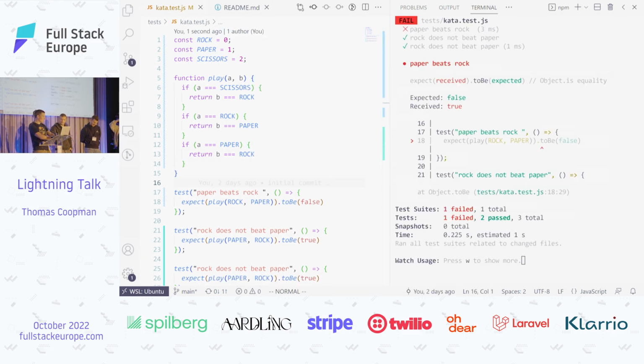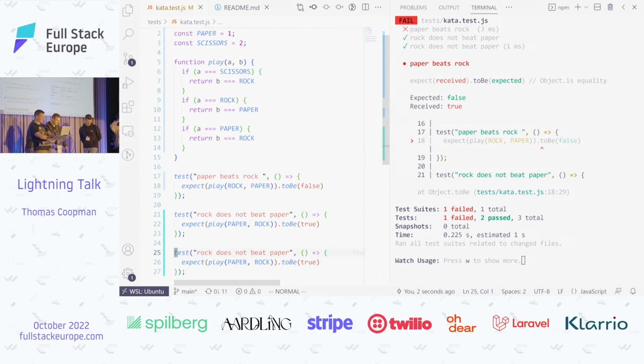Next one? Yep. I have a failing test. I don't know why. That's a good question. This test fails: rock and paper, and we return false. Yeah, why do we return false?